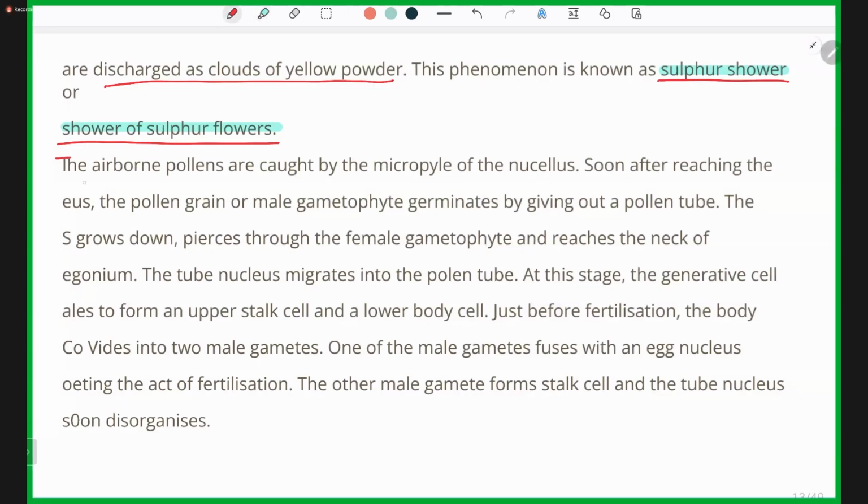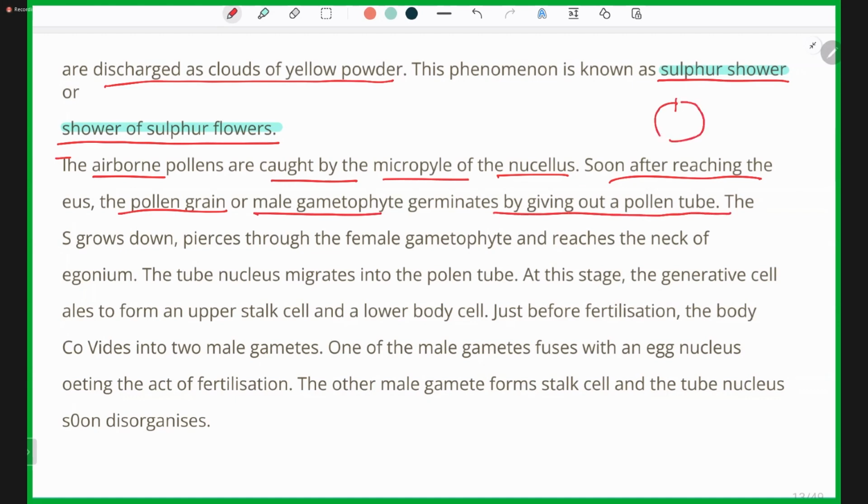The airborne pollen grains are caught by the micropyle of the ovule, at the nucellus. Soon after reaching, the pollen grain or male gametophyte germinates by giving out a pollen tube.